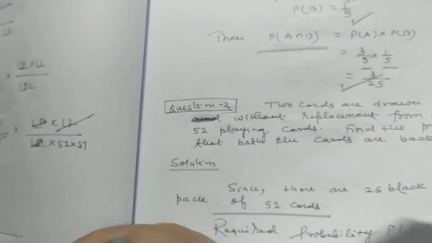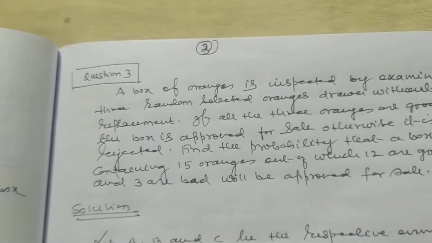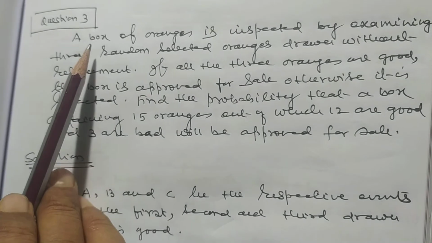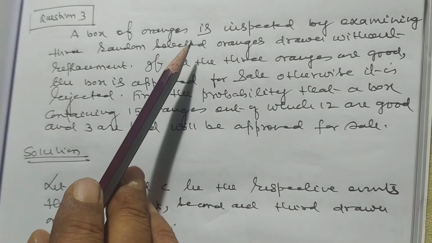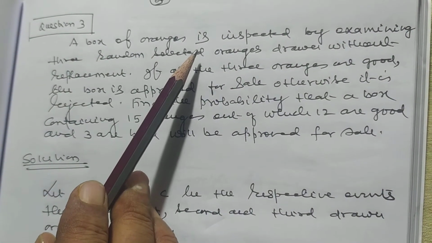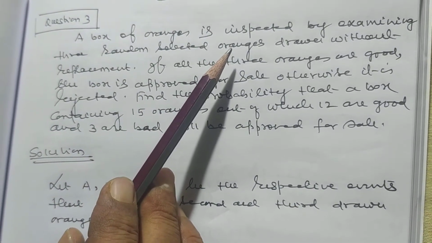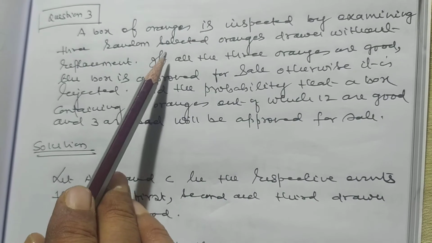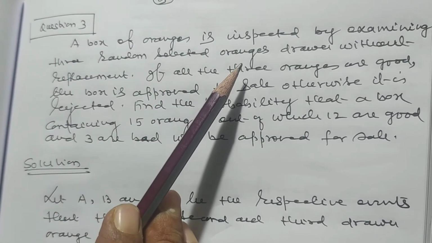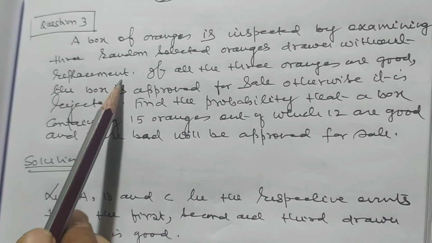So my dear students, now I want to discuss problem number 3. A box of oranges is inspected by examining 3 randomly selected oranges drawn without replacement.